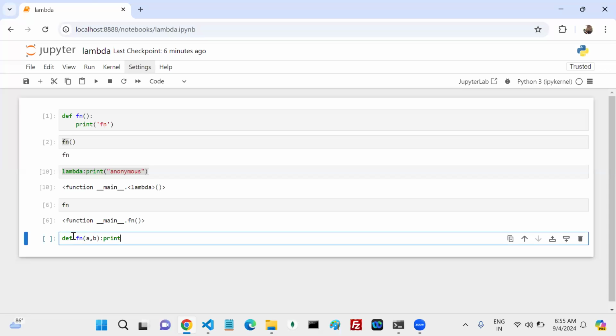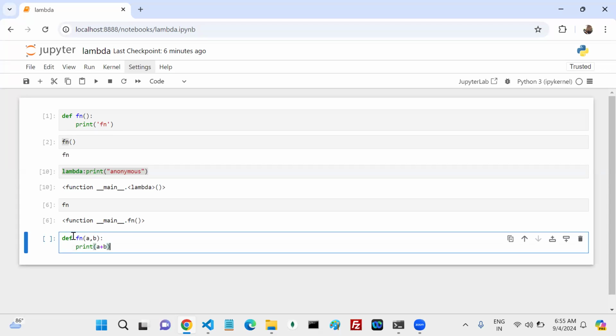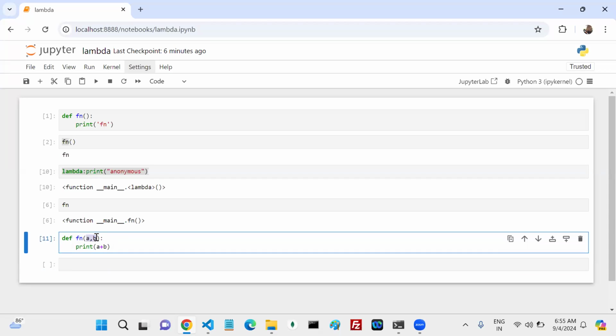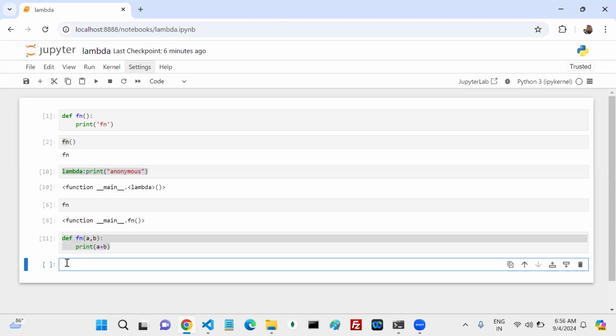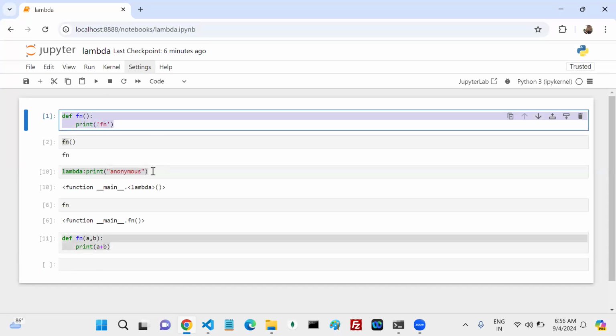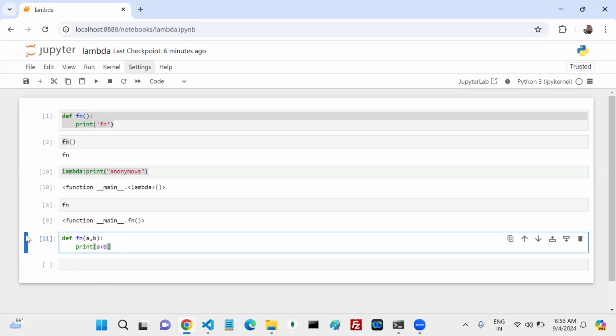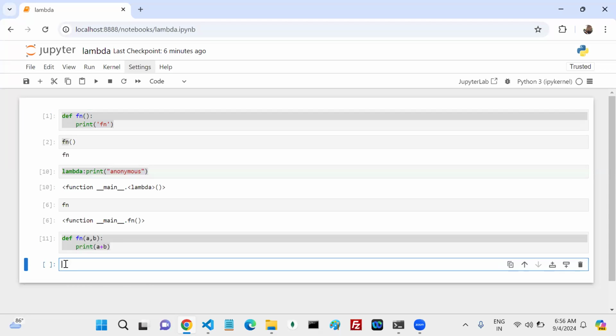is the possibility there or not there? Can I write like this? Is the possibility there or not there? A function with some parameters. Yes, 100% the possibility is there. A function with some parameters or not? Yes. Now if you come to this lambda function, tell me how we can write it. This is the equivalent lambda function. To this particular one, I want the equivalent lambda function. Tell me how we can.